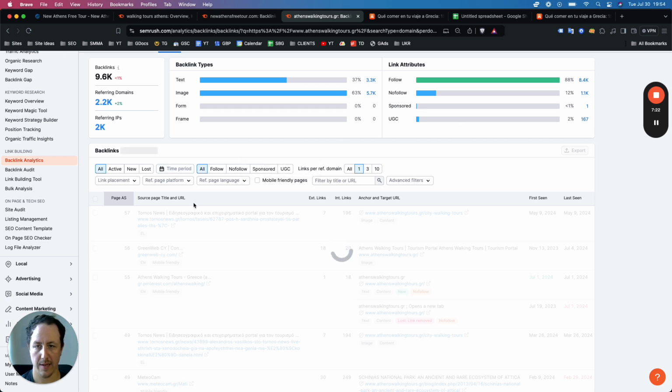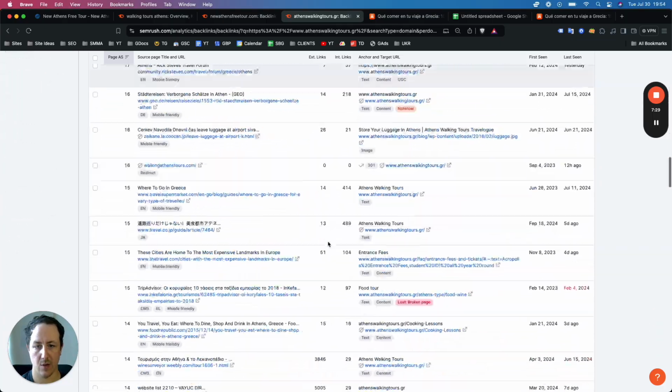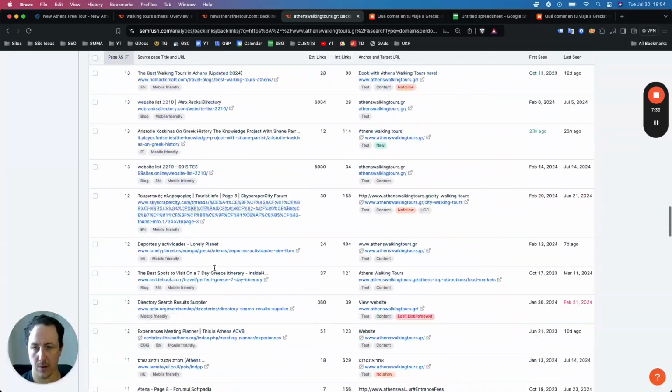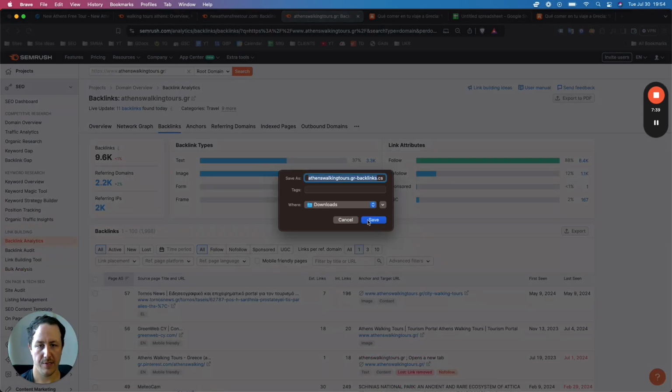This is populating in. And now you have the list of all the domains that your competitor has. A lot of these are not going to be relevant, but there's not a whole lot, so there is going to be an opportunity to build quite a few of these. And this is just one of your competitors, right? So you just click export, CSV.